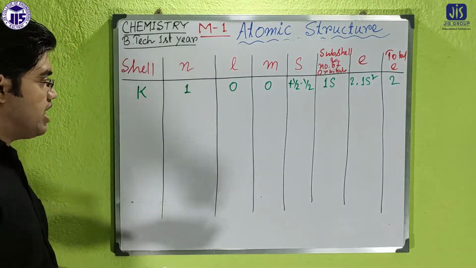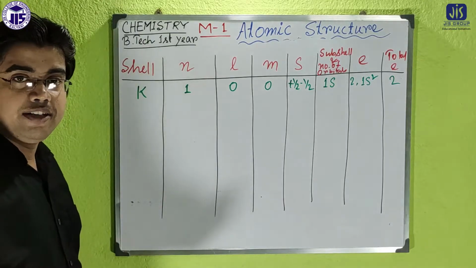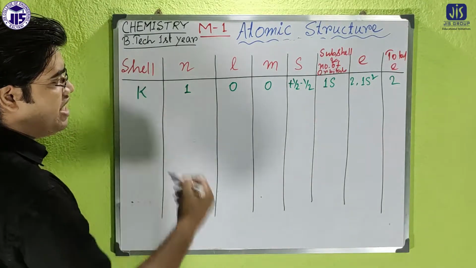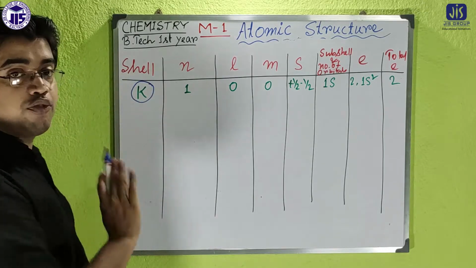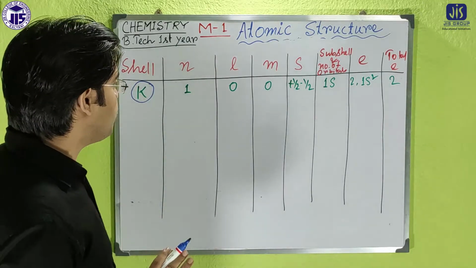So in the first case, when n equals 1, what happens? If n equals 1 here, then what is the shell? The shell is K, it is the first shell. Okay, so then what happened?